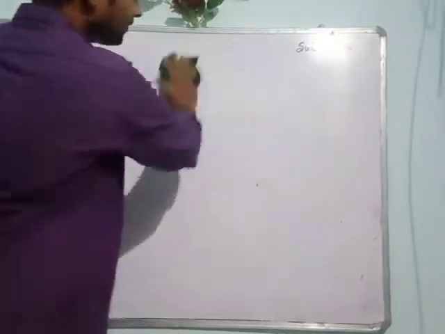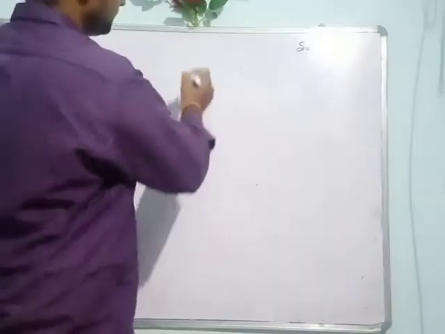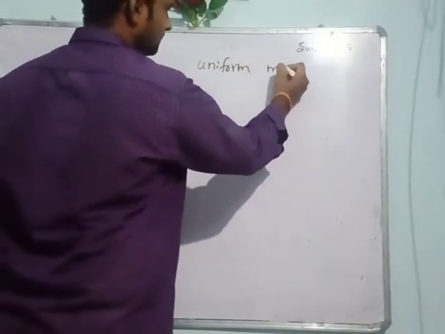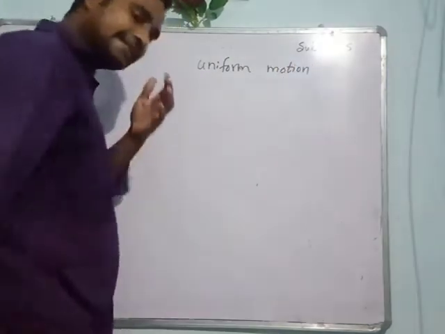Now we discuss about uniform motion. So what is uniform motion?